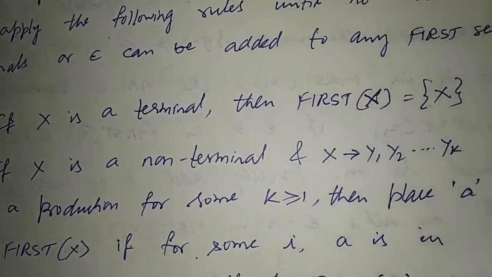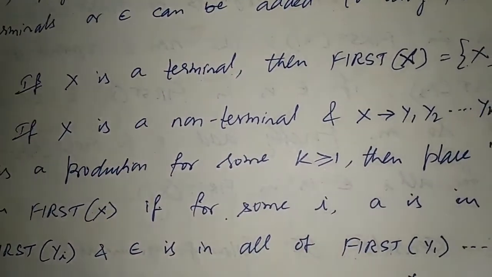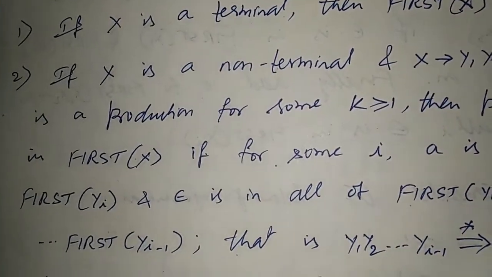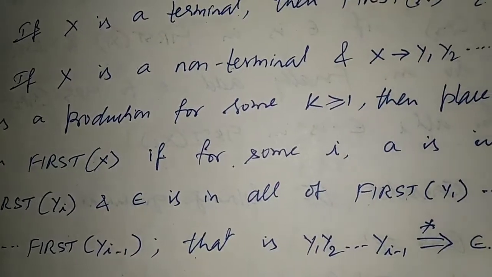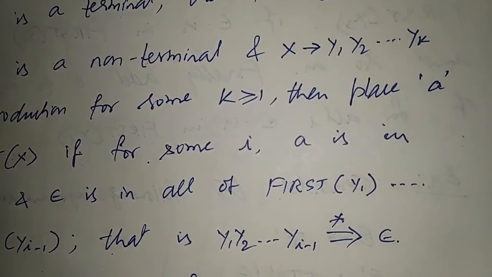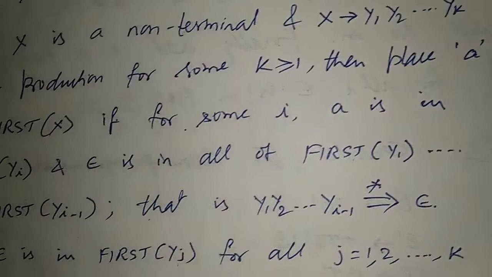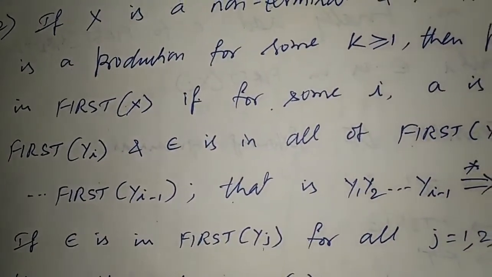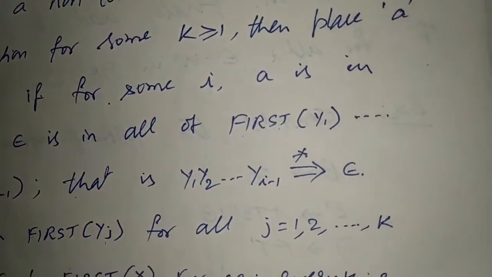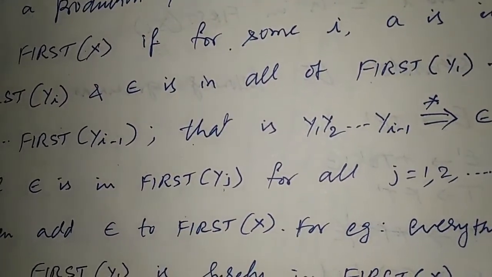If for some i, a is in first of Yi and epsilon is in all of first of Y1, Y2 up to first of Yi minus 1. So the meaning is all the non-terminals Y1, Y2 up to Yi minus 1 will all produce epsilon. If epsilon is in first of Yj for all j equal to 1, 2 up to k, then add epsilon to first of X.